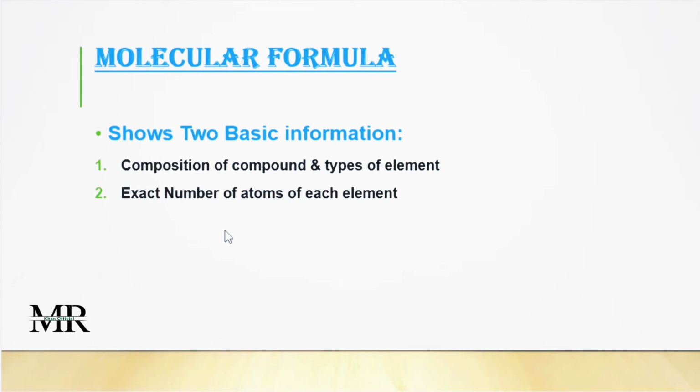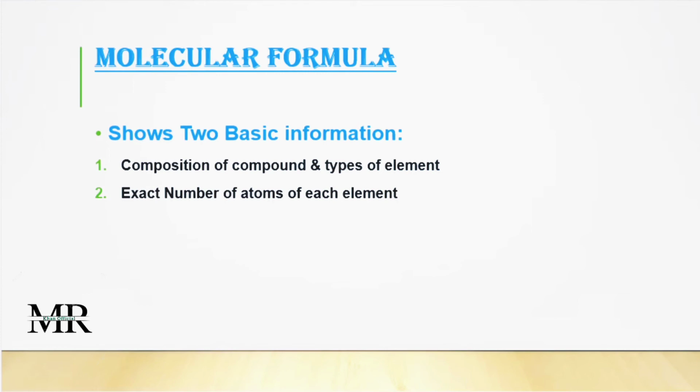Molecular formula shows two basic pieces of information. Molecular formula gives us two basic pieces of information: the composition of the compound and the types of element. कि हमारे पास एक एलिमेंट, एक मॉलिक्यूल में किस टाइप के एलिमेंट यूज हुए हैं और उसकी कंपोजिशन किस तरह है. As well, it tells us the exact number of the atoms of each element, which types of element are used, what the composition is, and what their exact number is.